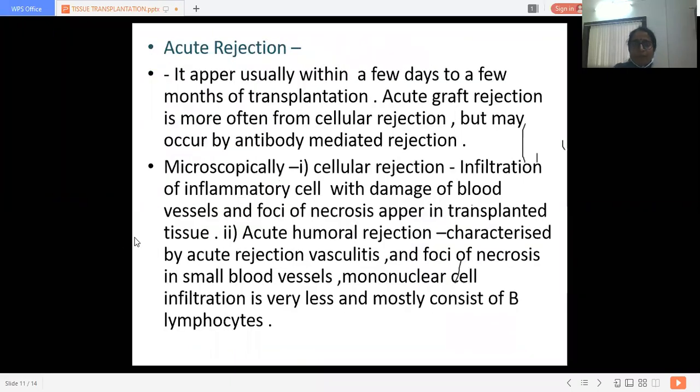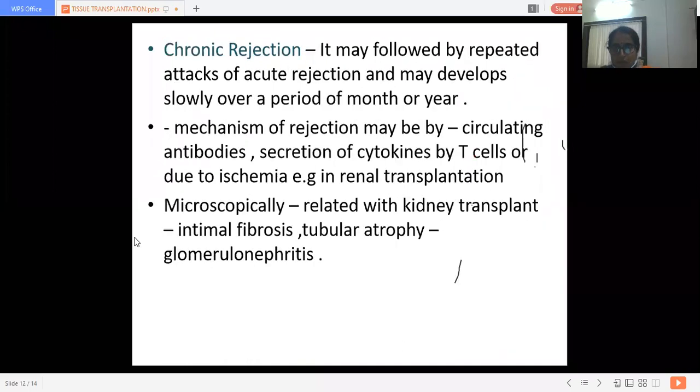Now chronic rejection. It is followed by repeated attacks of acute rejection reaction and may develop slowly over a period of months or years.